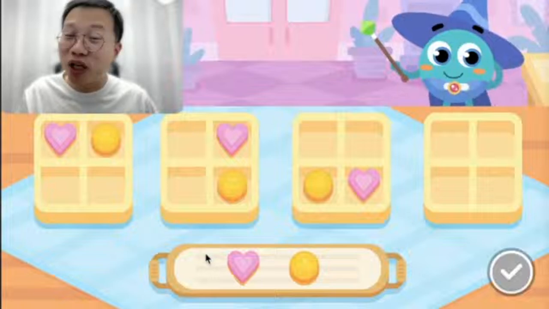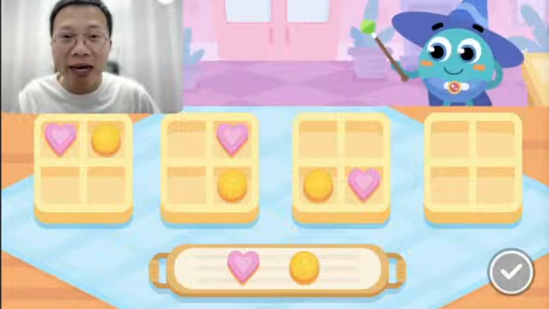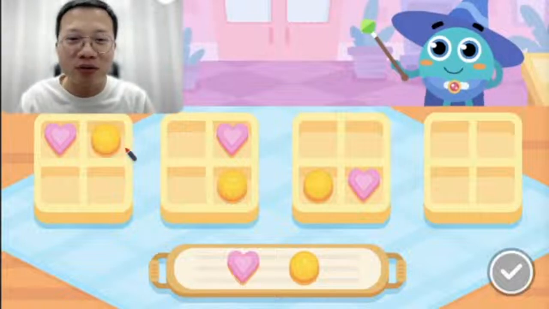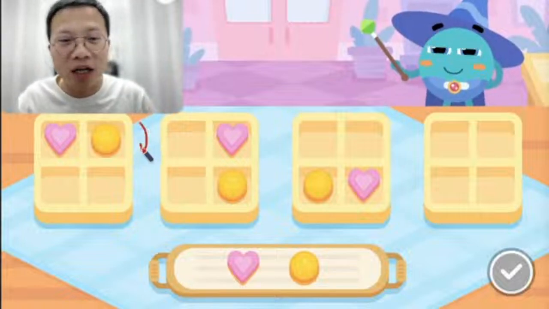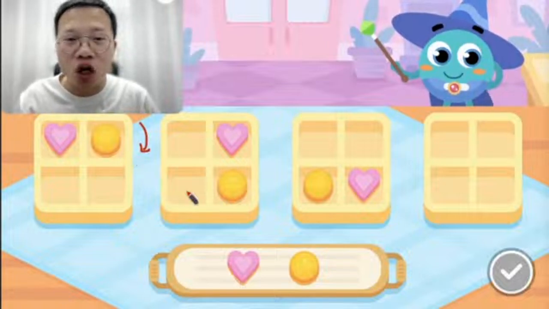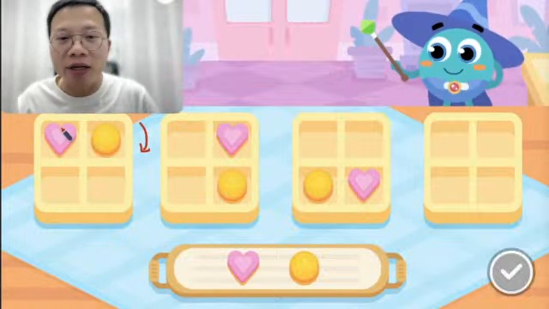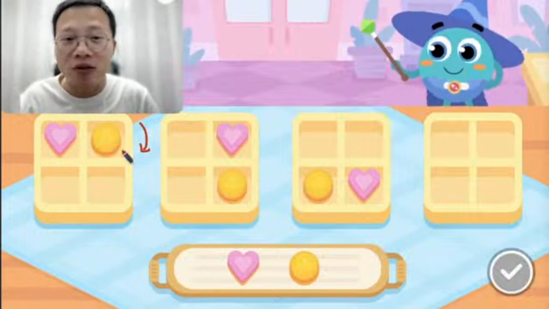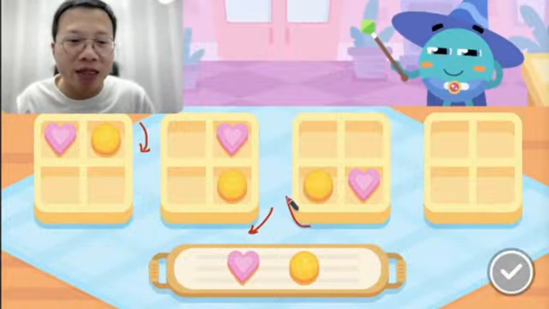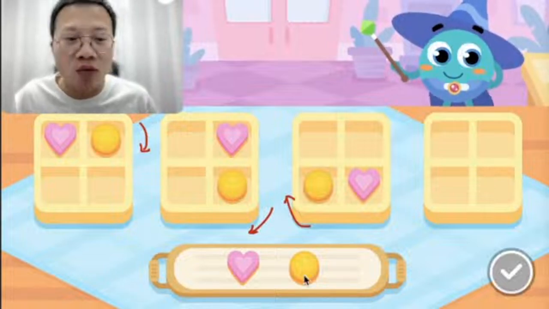Actually, it rotates, it turns, right? How does it turn? Clockwise or anti-clockwise? Very good. Actually, it goes clockwise. So that means the circle goes down to this box, and then the heart goes to the one here. After that, it continues to rotate. So which one is the circle?